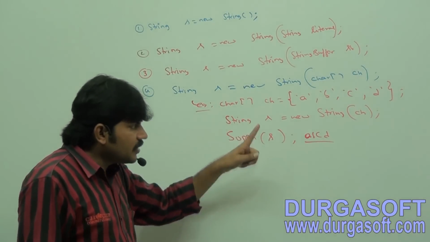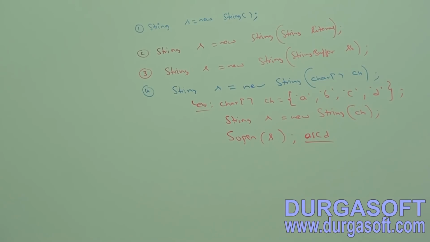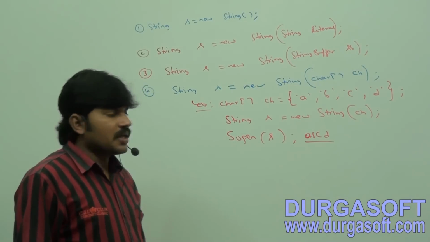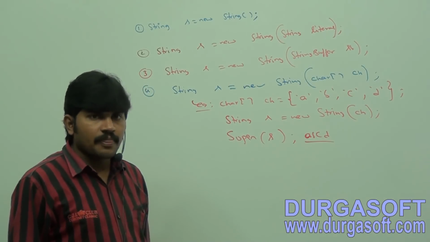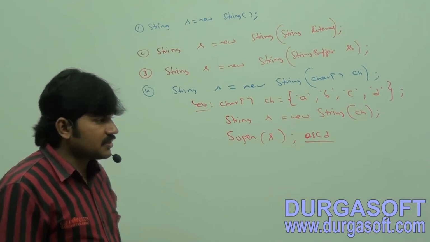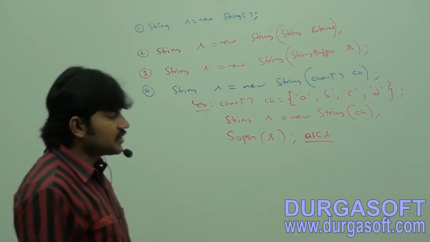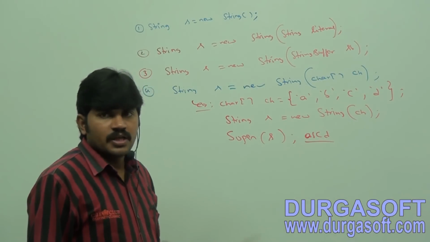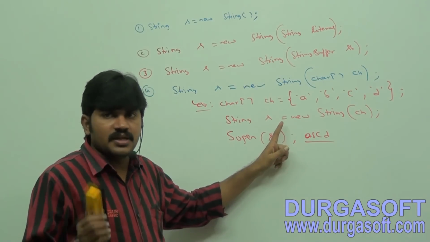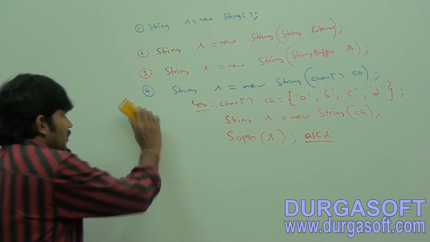Next, String s = new String(ch). SOP of s. You know what output we are going to get by default? A, B, C, D. Any explanation required? This is the fourth constructor we have. Let me go to the fifth constructor.